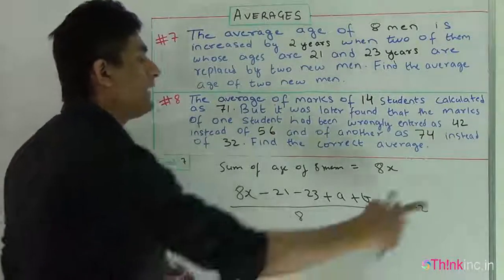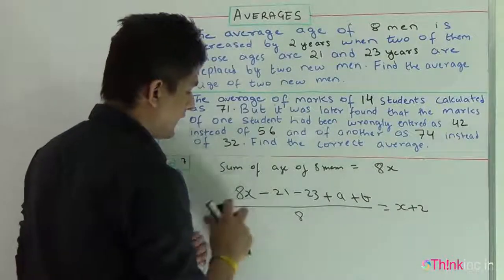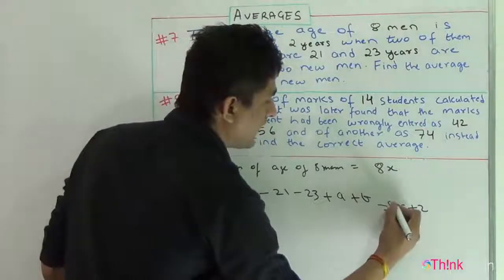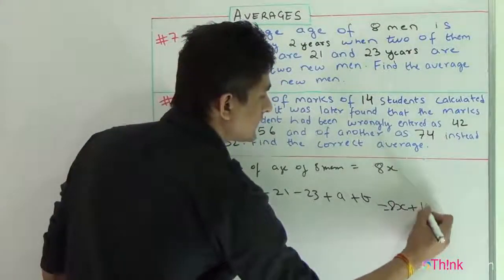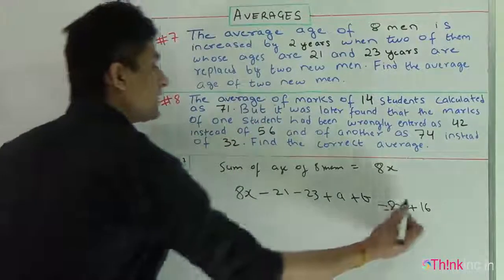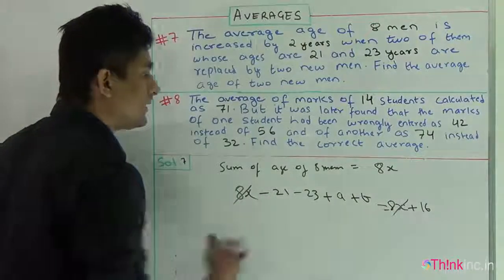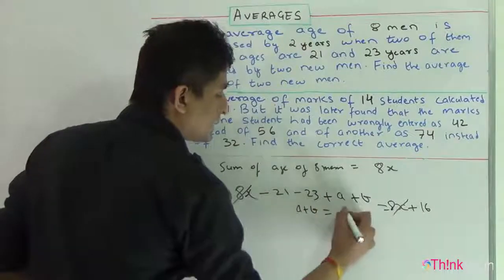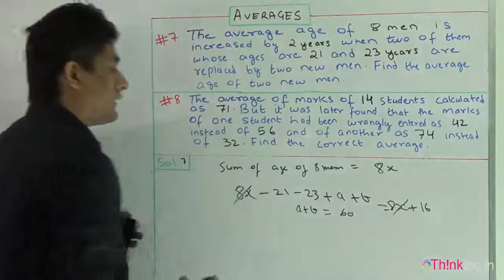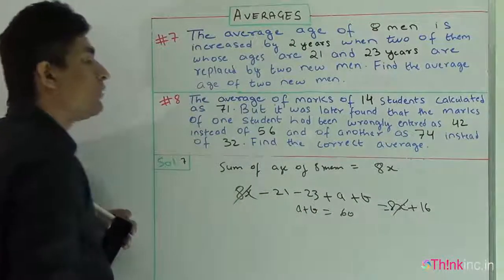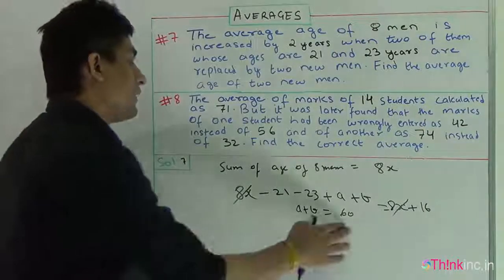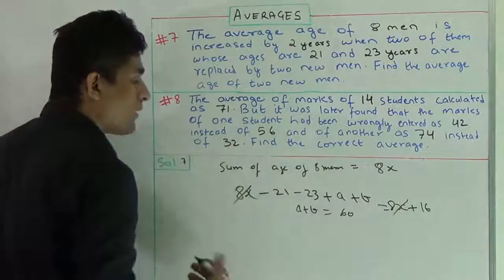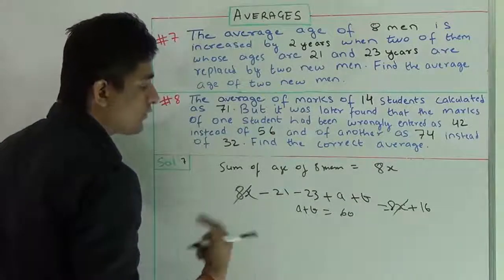I'll take the 8 that side and calculate its value, solve the equation. I'm shifting 8 here, so it will be 8x and 16. Now this 8x got cancelled, and from here I'll get the value of A plus B to be 60 years. This is the sum of the age of the 2 new men who have come and joined that group. Now this is the sum of the age of 2 new men, but we have to find the average age of those 2 men.